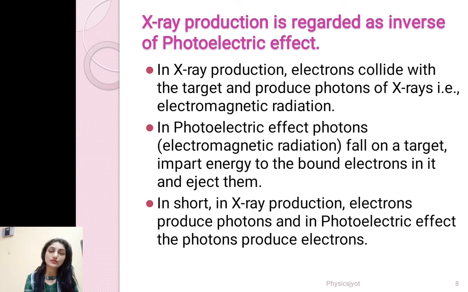What happens in the case of the photoelectric effect? In the photoelectric effect, photons, that is light, fall on a target, impart energy to the bound electrons in it and eject them. So in short, in X-ray production, electrons produce photons, and in the photoelectric effect, photons produce electrons. That is how we can call X-ray production the inverse of the photoelectric effect.